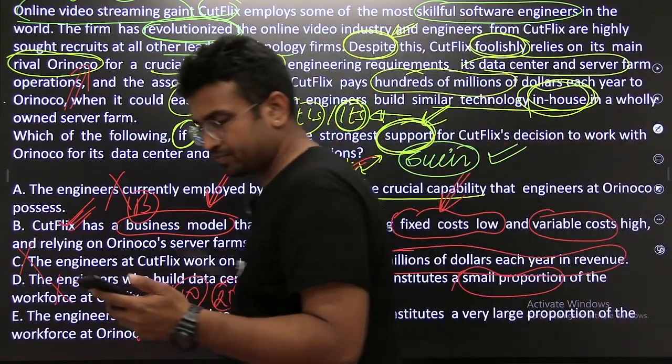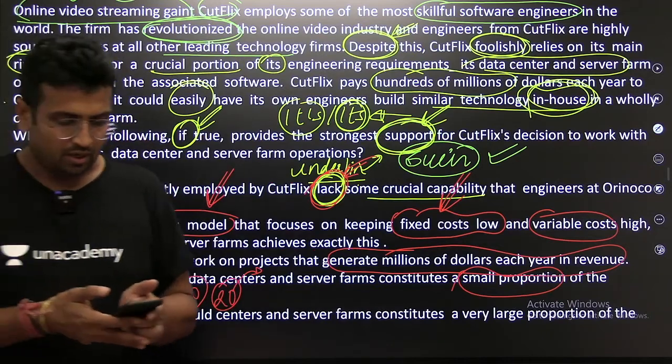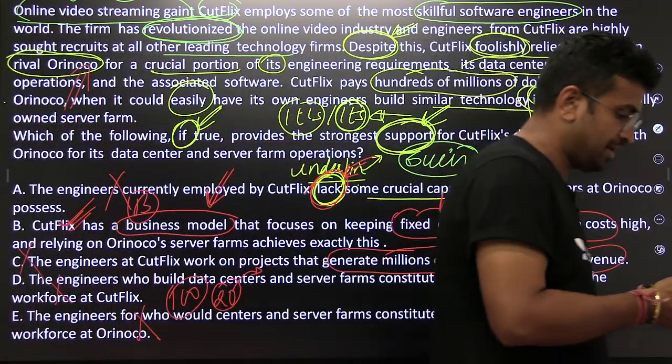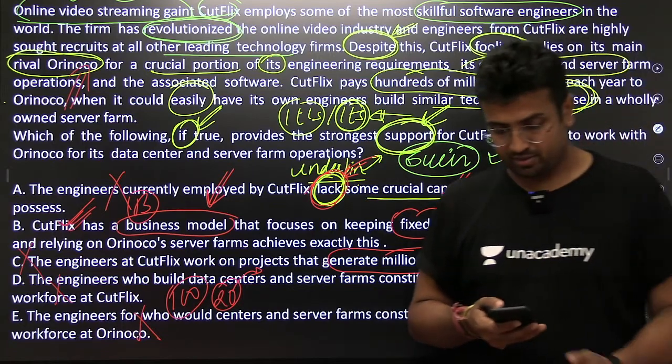Is it fine, everybody? Yes. When you say weakens, it is undercut, undermine. When you say strengthen, it is underpin. Is it fine?